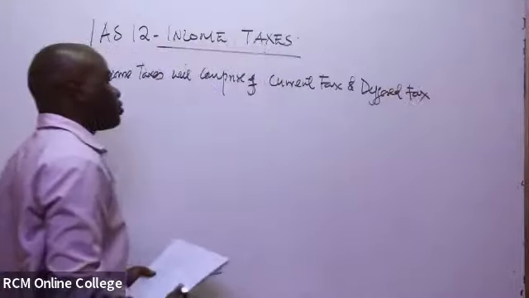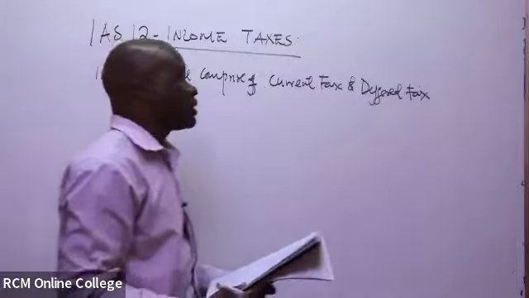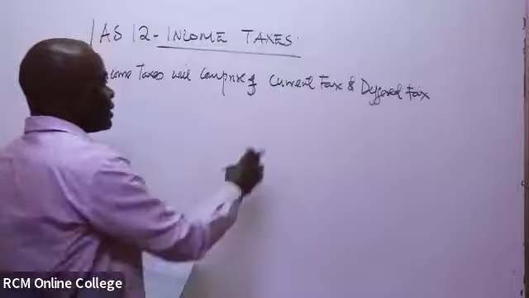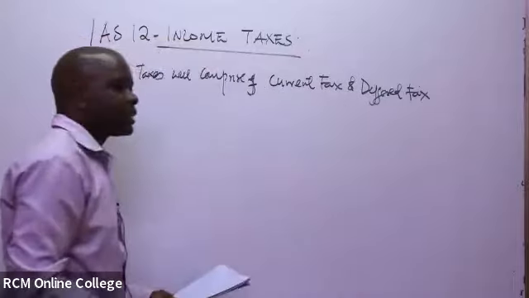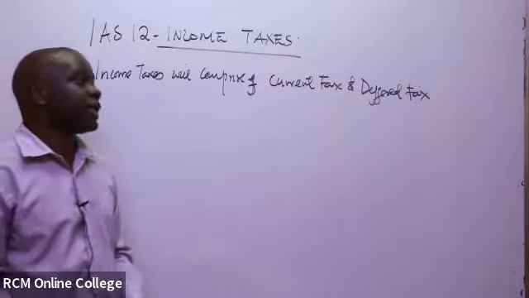When you talk about current tax, just from the term current, it is the tax obligation for the current year.